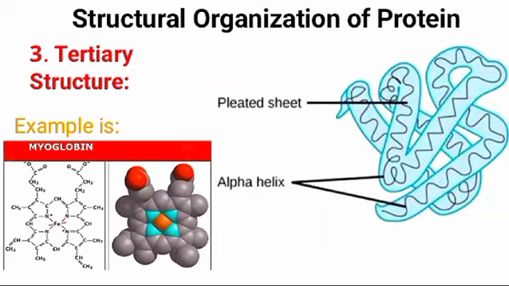The third structure is tertiary structure. The tertiary structure of a protein is the overall three-dimensional shape that arises from all of the secondary structures of its polypeptide chain. They do not occur randomly, and the forces involved in stabilizing tertiary structure include electrostatic forces, van der Waals forces, hydrogen bonds, and disulfide bonds. For example, myoglobin. Myoglobin is a relatively small, compact macromolecule, an oxygen-binding hemeprotein found in muscle cells. The molecule contains a single polypeptide chain of 153 amino acid residues.